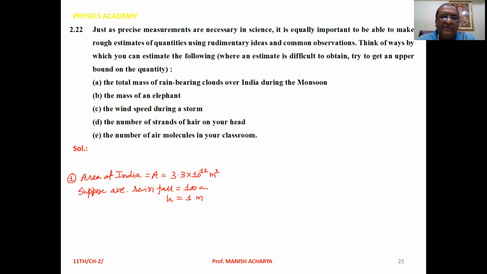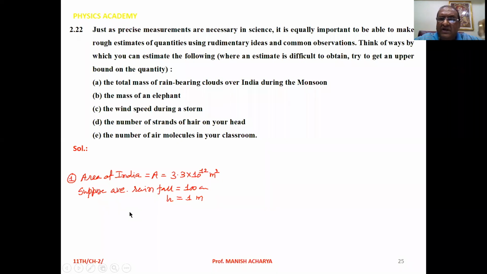Now see, first question: we want to calculate the total mass of rain-bearing clouds over India during the monsoon. First of all, we have to calculate the area of India. The area of India is 3.3 × 10^12 m².